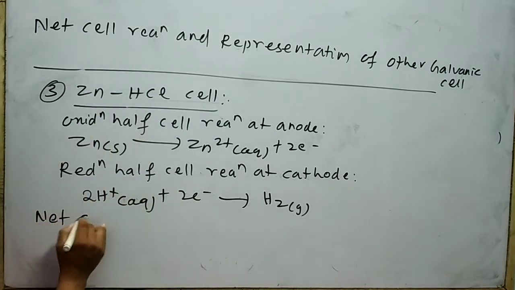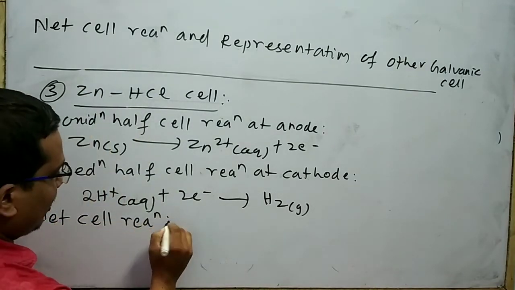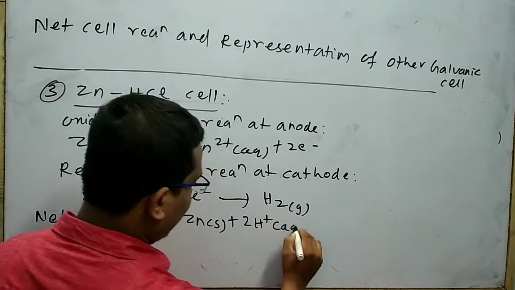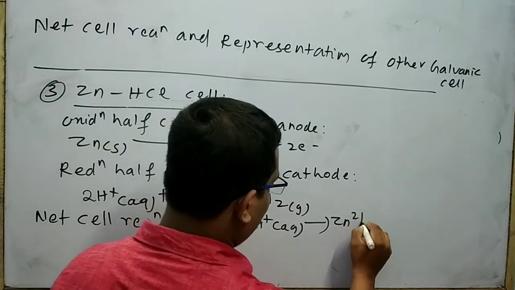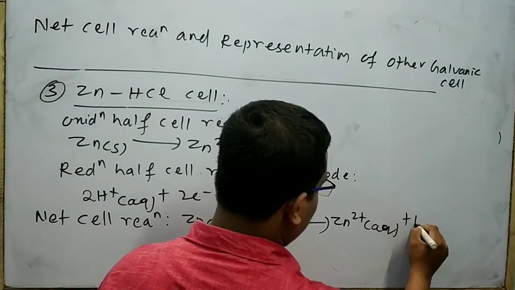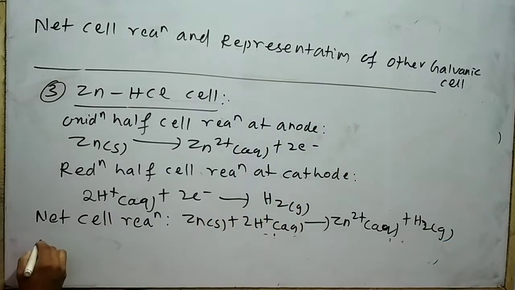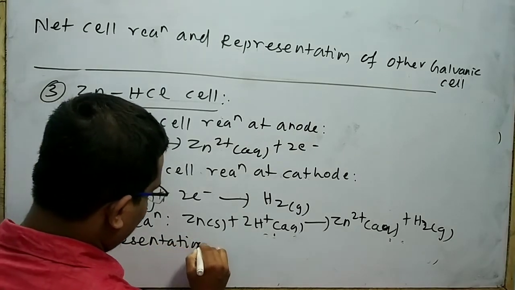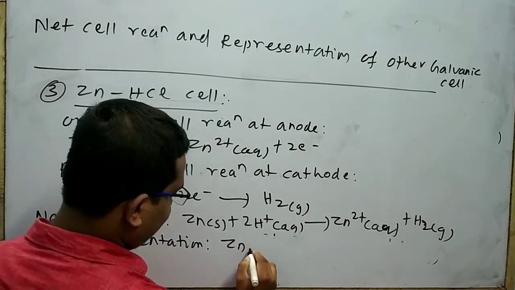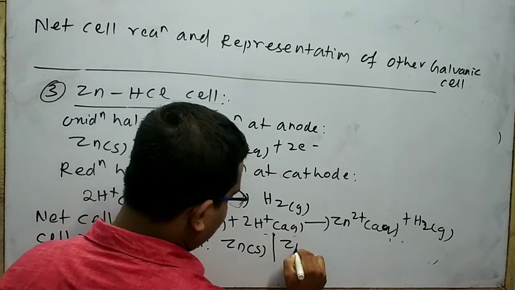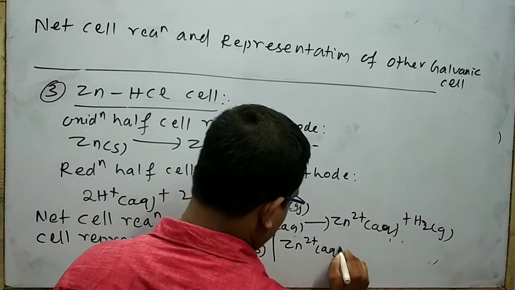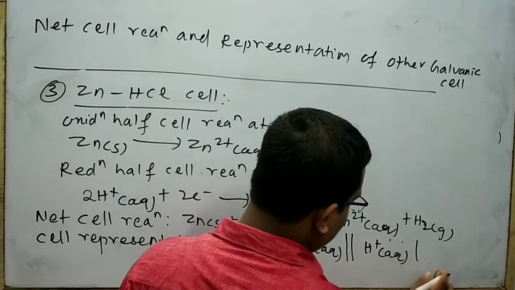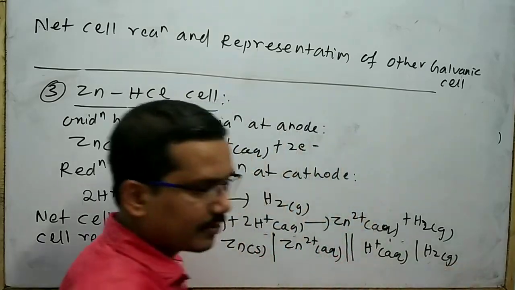The net cell reaction is Zn solid plus 2H+ aqueous gives Zn2+ aqueous plus H2 gas. The cell representation is Zn solid slash Zn2+ aqueous double slash H+ aqueous slash H2 gas.